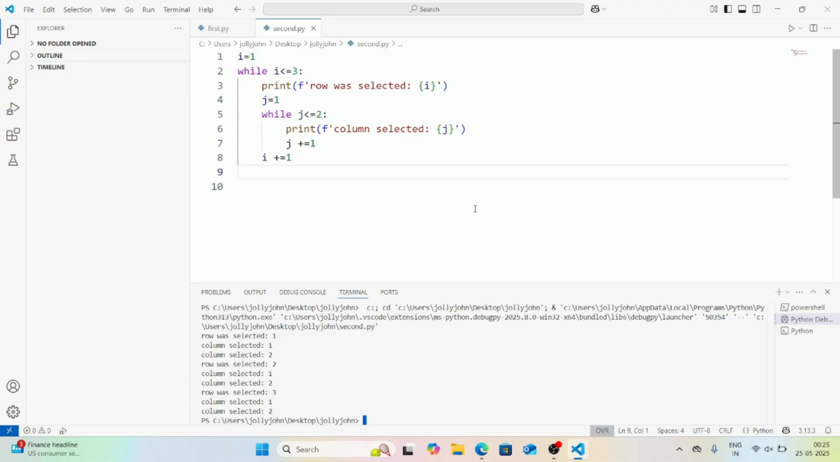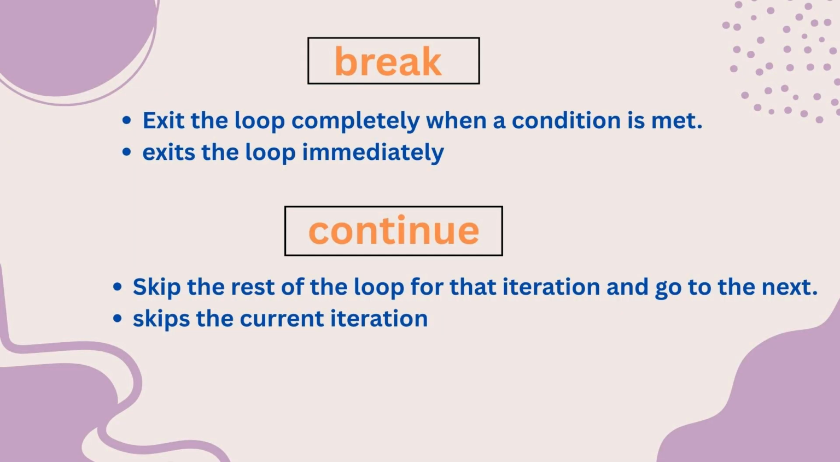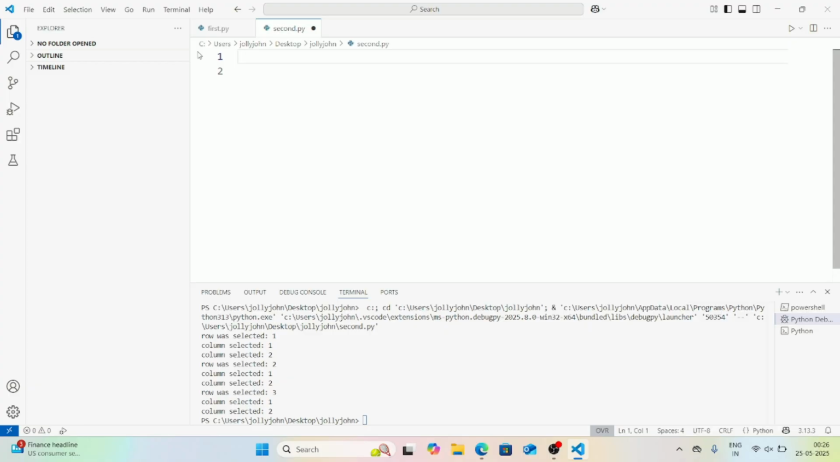Now we are learning about break and continue. Break: exit the loop completely when a condition is met. It will exit the loop immediately. Continue: skip the rest of the loop for the iteration and go to the next. It will skip the statements immediately. Break example: you are searching for your lost keys in drawers. Once you find them, you stop searching even if some drawers are left unchecked.